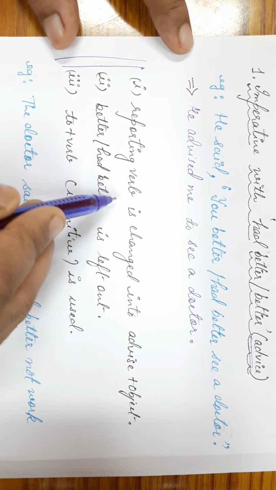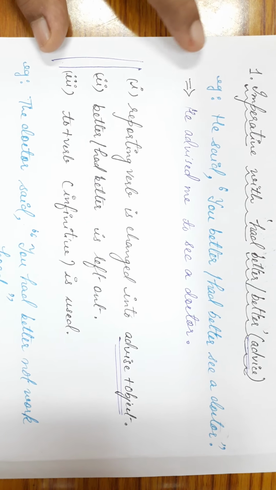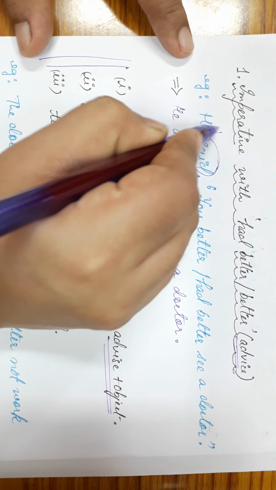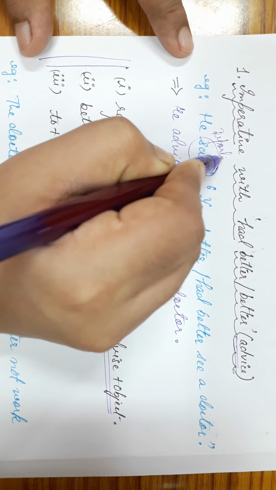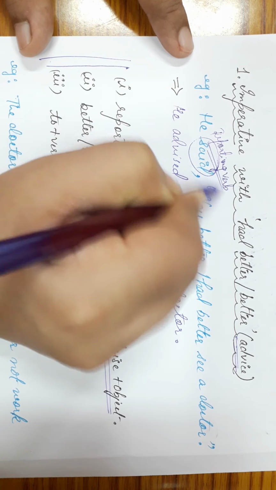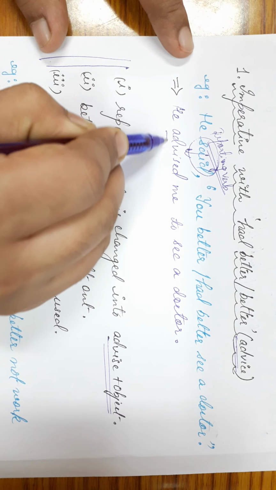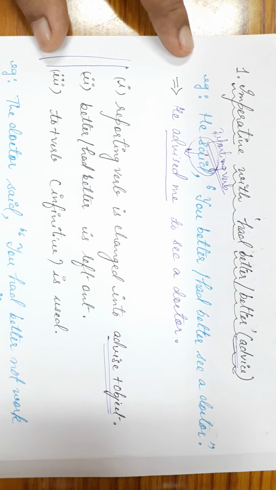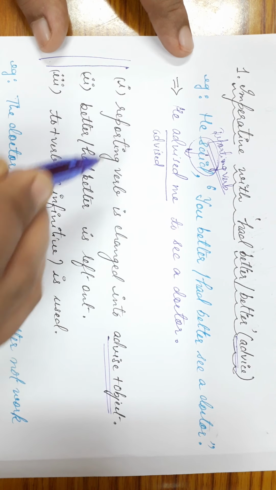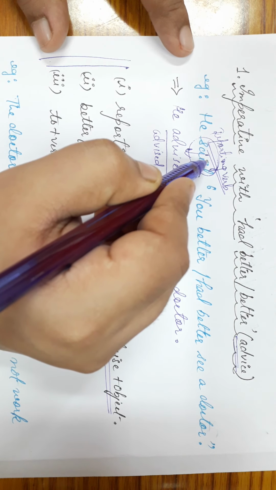See, reporting verb is changed into advice plus object. What is the reporting verb over here? Said. This is the reporting verb. Now this reporting verb is changed into advice plus object. The tense of the reporting verb depends upon the tense of the reporting verb we have in the direct speech.